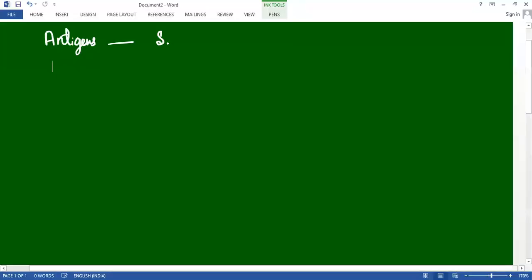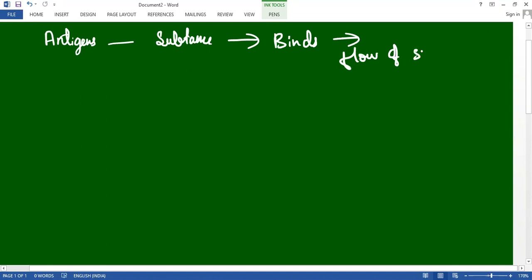these are the substances that bind the flow of the substance to the particular organ.